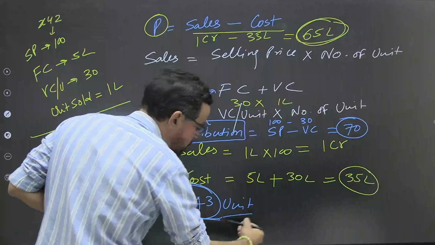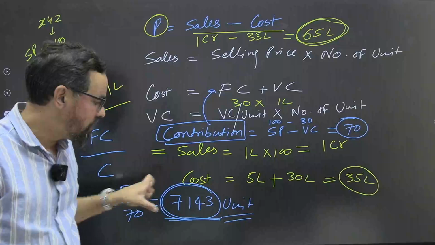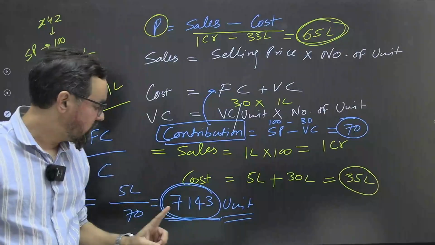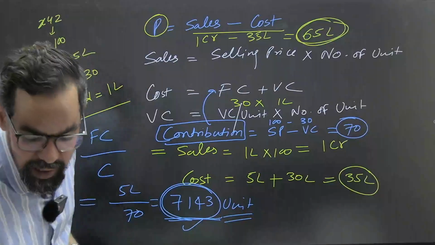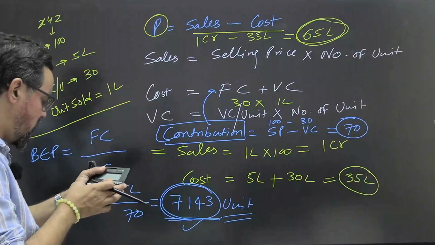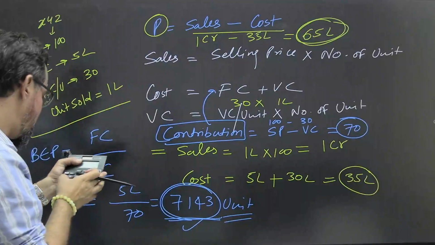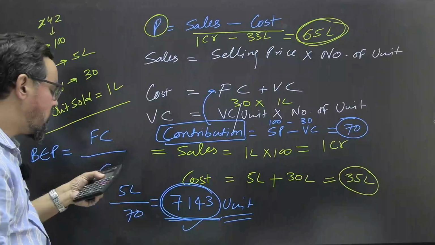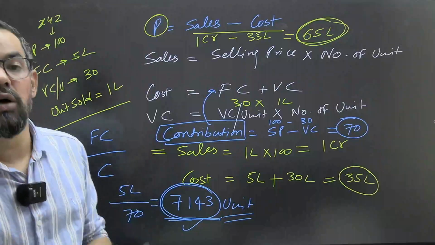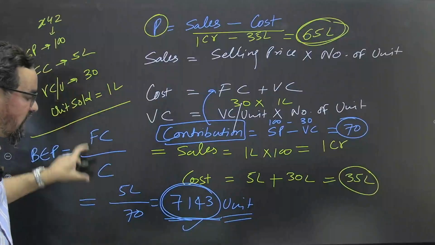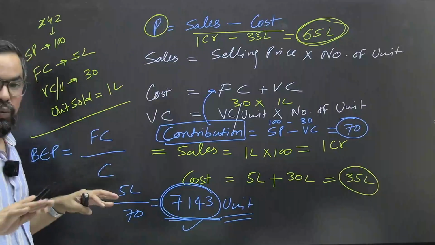This is units, they need to sell this one. This is the volume they need to sell. If you come to the overall, this company needs to sell 7143 units. They need to sell this many units. If you calculate the volume, it is 7143 into 100, our selling price. So the volume is 7,14,300.